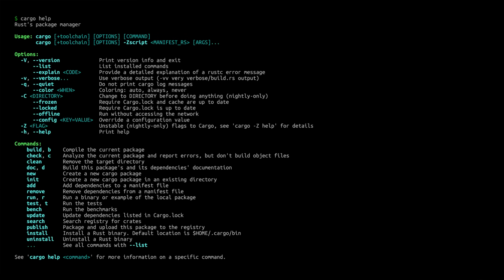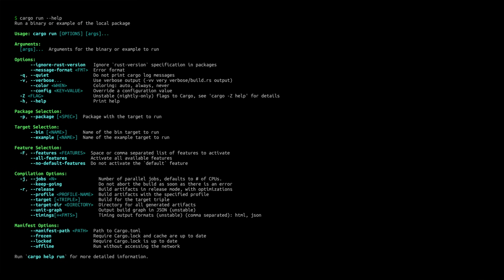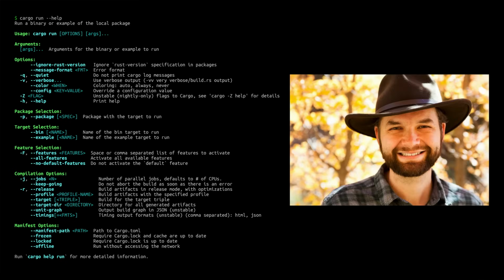Who knows? Number 20. The output for cargo help has been reorganized and colorized. The goal here is to make it easier to find what you're looking for in the help output. This was actually a massive update that affected the output of all the subcommands as well. For example, here's the new output for cargo run --help. Kudos to my friend Ed Page who did all the work here.